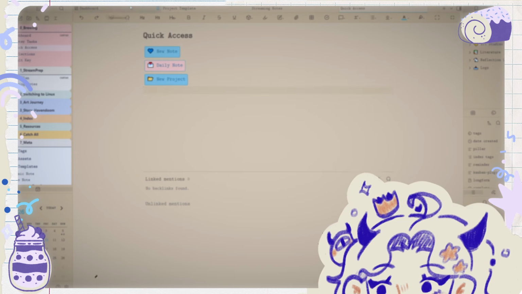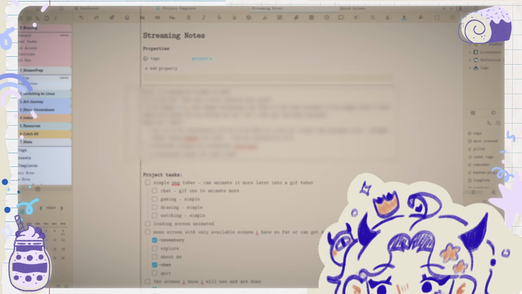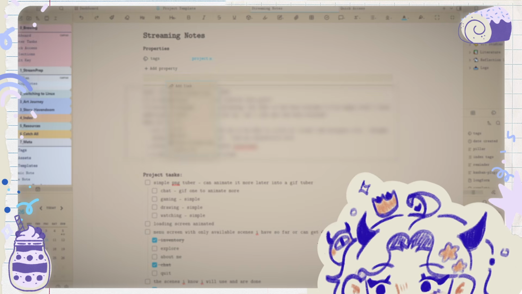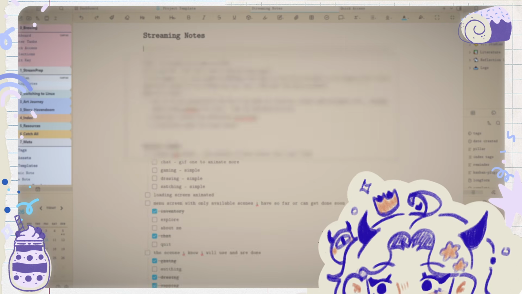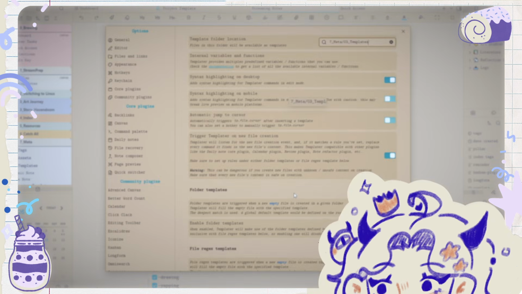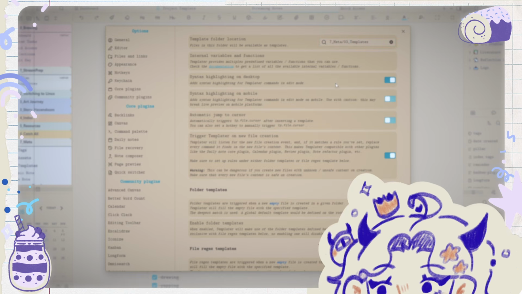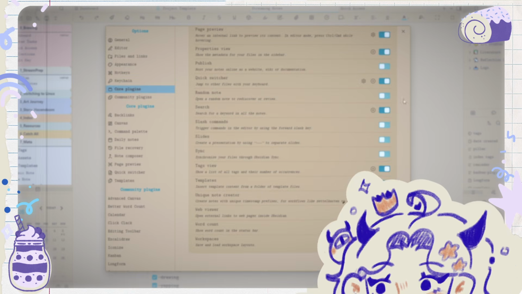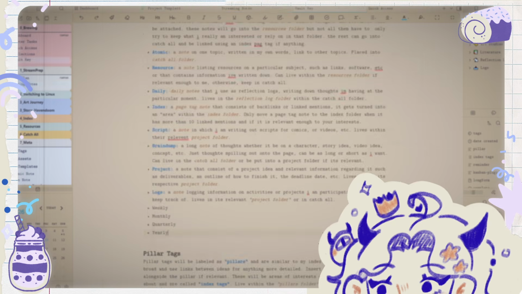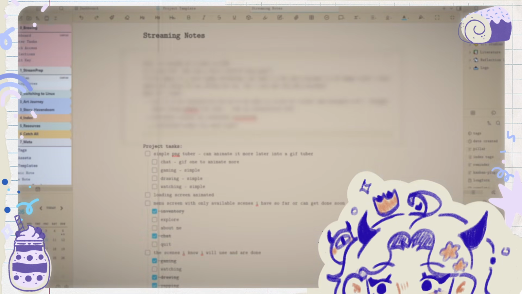There we go. And then it shows up over here. However, I already have a project here. I would like to be able to insert the new file properties. Is it because it already has file properties? I don't know why it's not working. Templater to add template. It's in okay. Template file location. I have to turn on templates. Is it mad? What about templater replace templates in the active file? That's what I want to do.